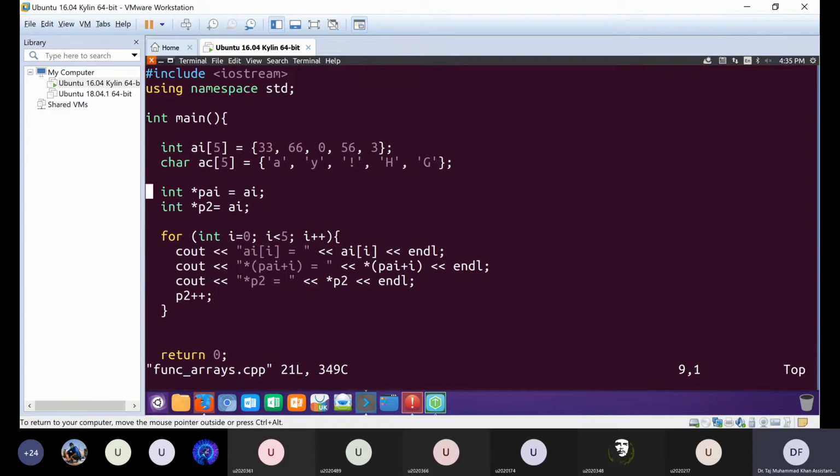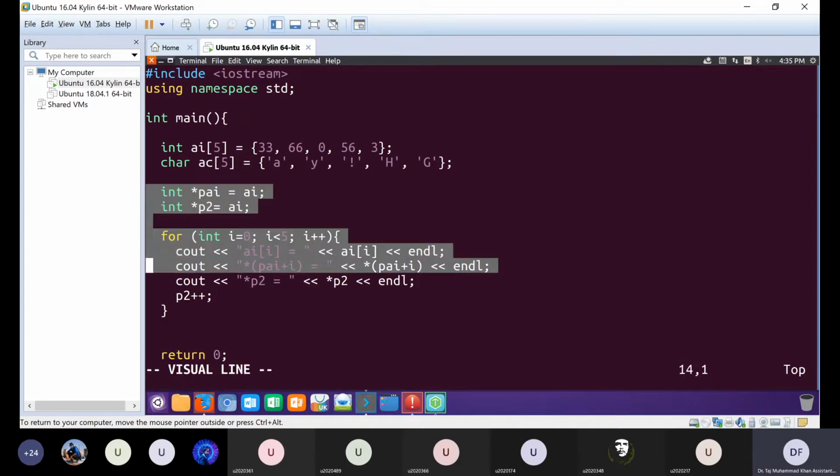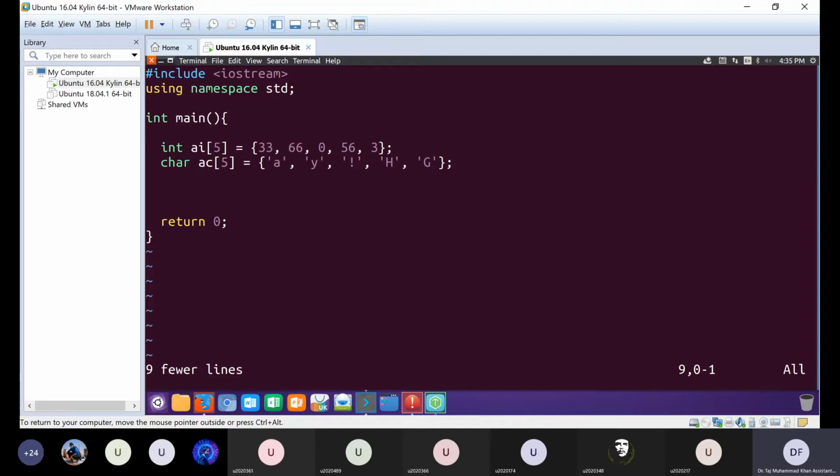So before we pass arrays to functions, let us see what we know about arrays. So what are arrays? What are arrays and what do we use them for?